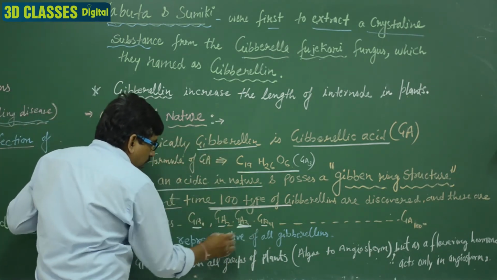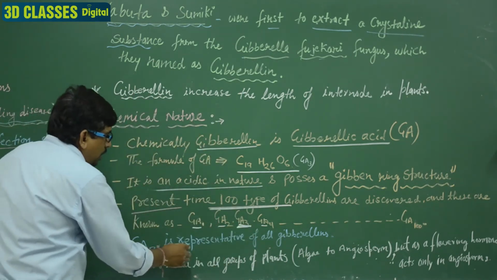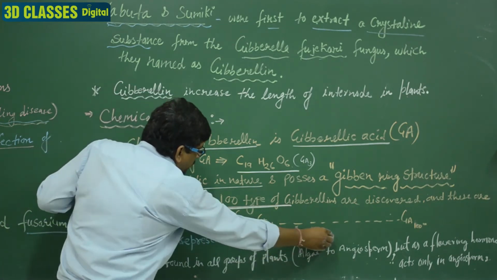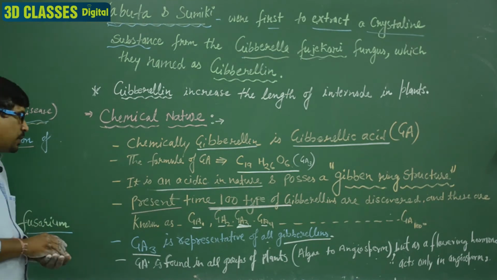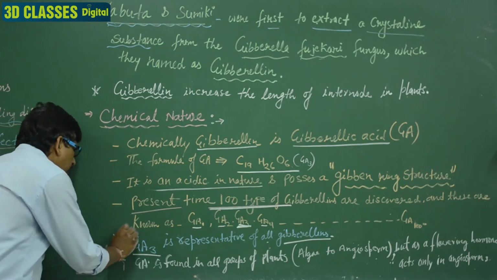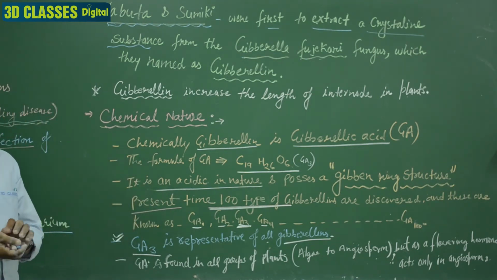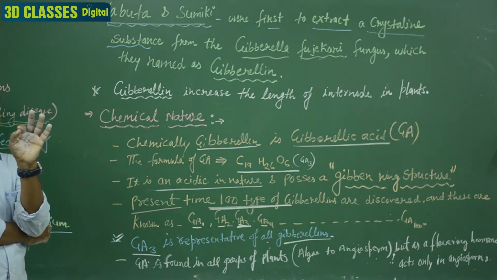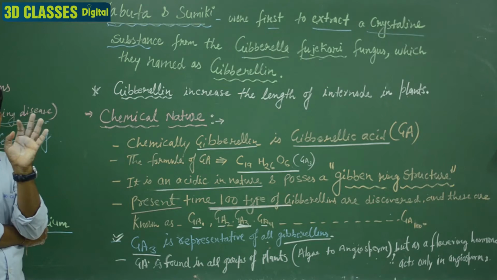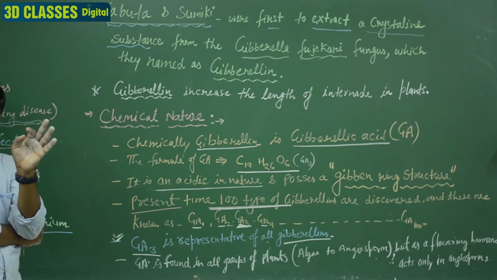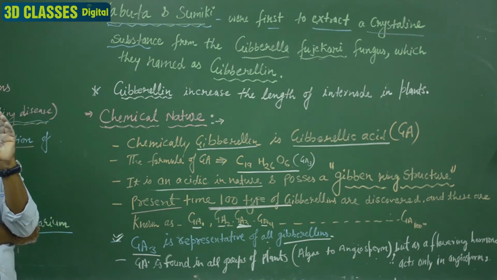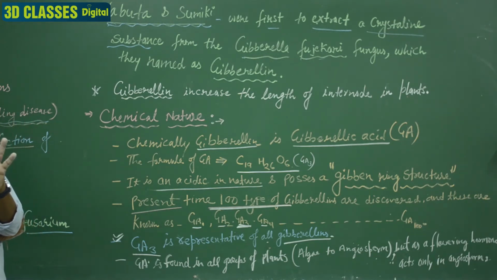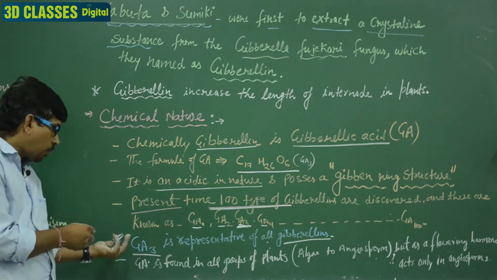GA3, this one is GA3. GA3 is the representative of all gibberellins. Clear? It's a question for the medical exam. It is also another question of medical exam. Which gibberellic acid represents the gibberellins? GA3. Options में G1, G2, G3 कुछ भी हो सकता है, पर GA3 is the representative of the gibberellic acid. Clear?